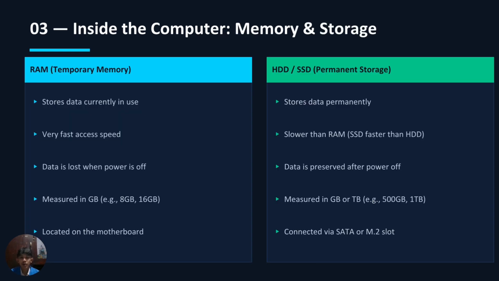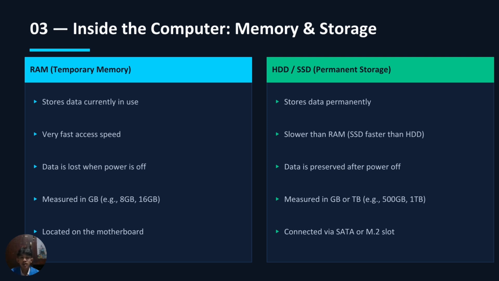Next, let's compare RAM and storage. RAM, or random access memory, is temporary memory. It stores data that is constantly in use. It is very fast, but when the computer is turned off, all data in RAM is lost. RAM is usually measured in gigabytes. For example, 8 gigabytes or 16 gigabytes.